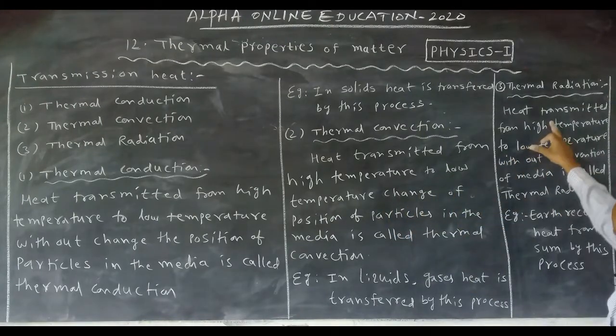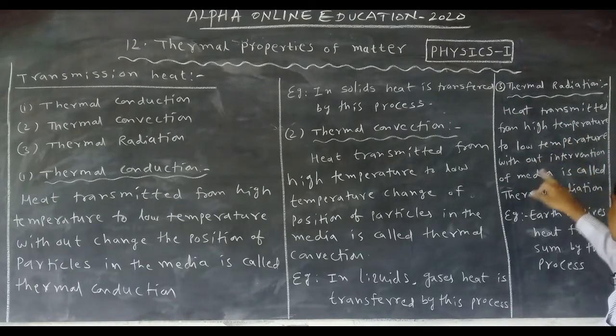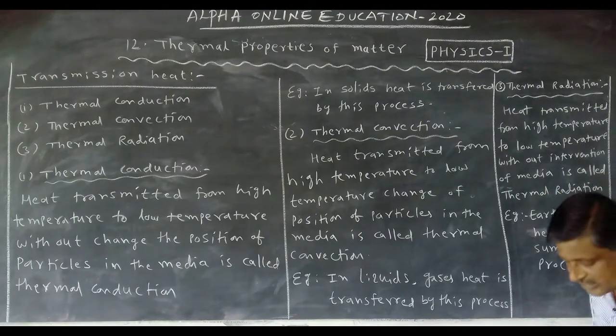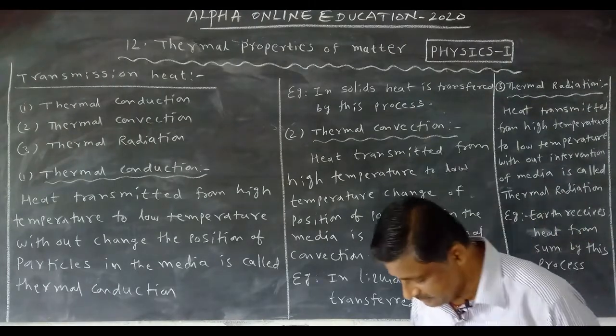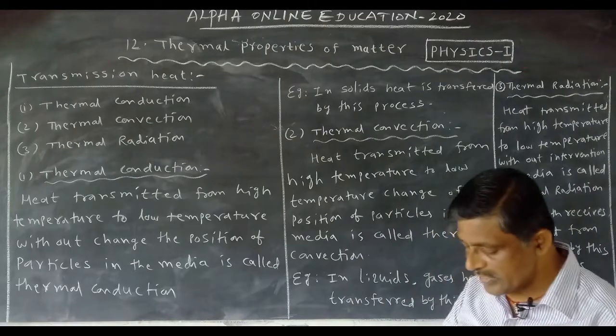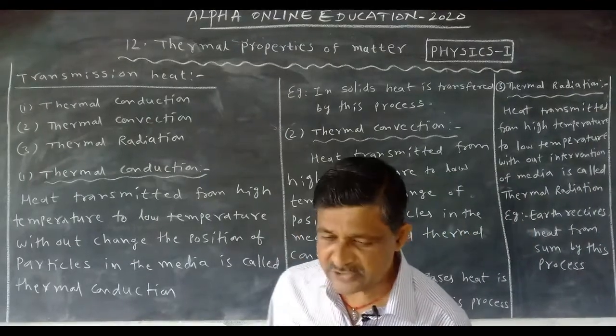Now, what is radiation? Heat transmitted from high temperature to low temperature without intervention of media is called thermal radiation. Means shortcut: without the media, heat is transferred from one place to another place.